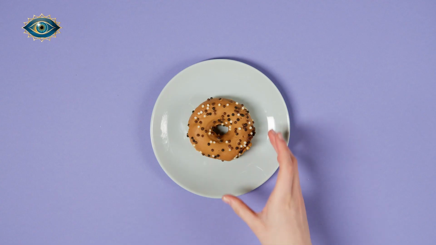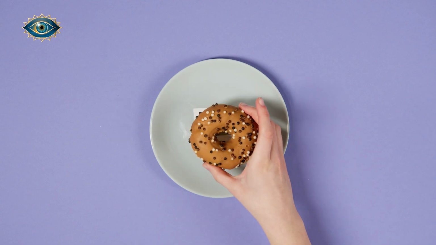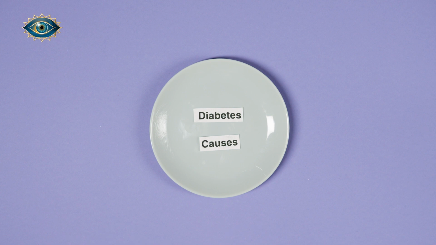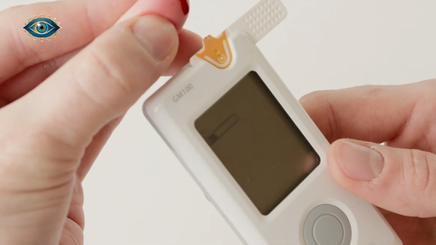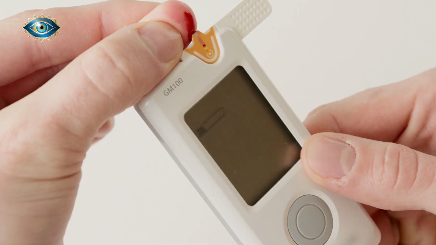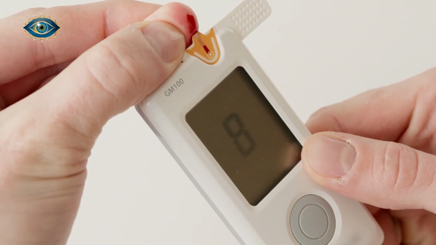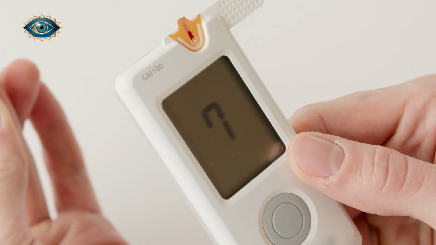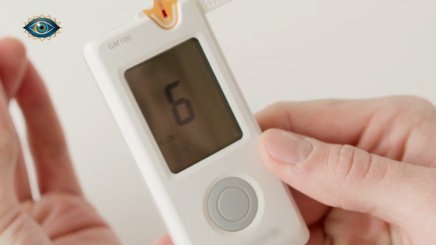In this script, we will explore the causes of diabetes, the different types of the disease, and ways to prevent its onset. Whether you are at risk or simply interested in learning more, understanding diabetes is crucial to managing and preventing it. Diabetes occurs when the body's ability to regulate blood sugar is compromised.